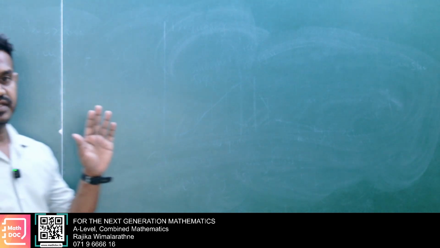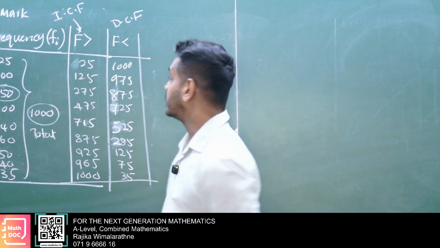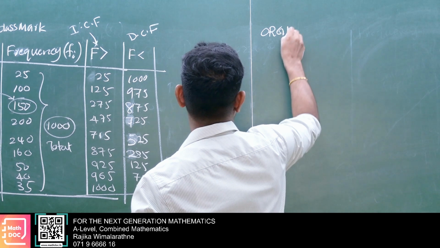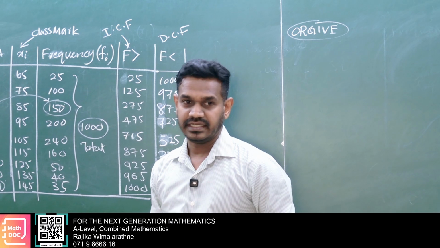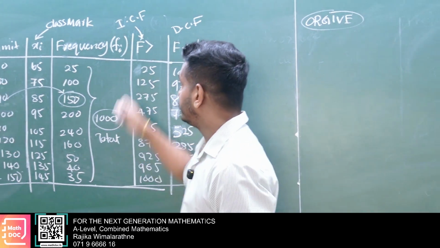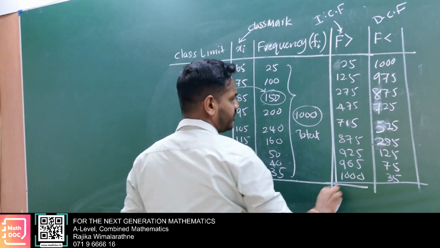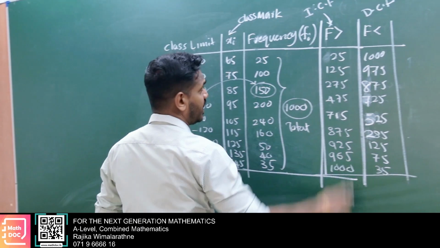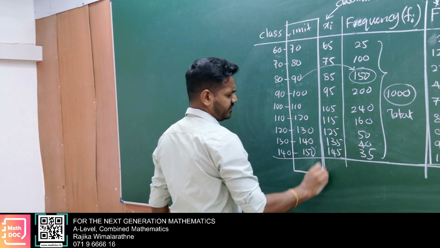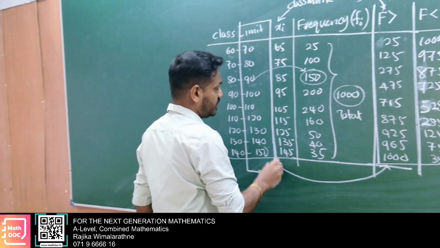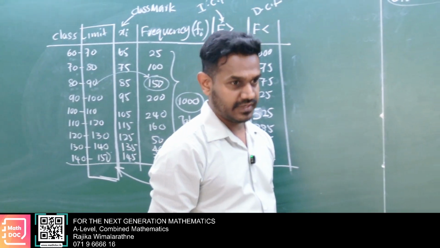Now, here there's another graph. That is another special one. We call it an ogive. We have two different cases: increase in cumulative frequency graph and decrease in cumulative frequency graph. Here we have increase in cumulative frequency. You consider this column, and with that you consider upper limit. You consider these two, upper limit and increase in cumulative frequency. By that we can sketch the increase in cumulative frequency graph.